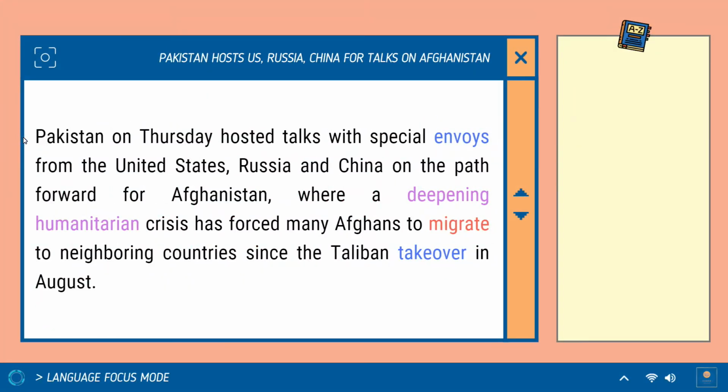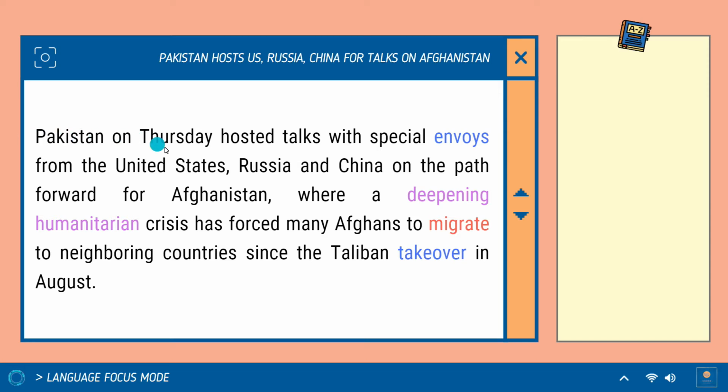So here's the paragraph from the article in language focus mode. So let's have a read through. Pakistan on Thursday hosted talks with special envoys from the United States, Russia, and China on the path forward for Afghanistan, where a deepening humanitarian crisis has forced many Afghans to migrate to neighboring countries since the Taliban takeover in August. Okay, so we've got a mix of vocabulary here. We have some nouns, ADJ, and a verb in there.